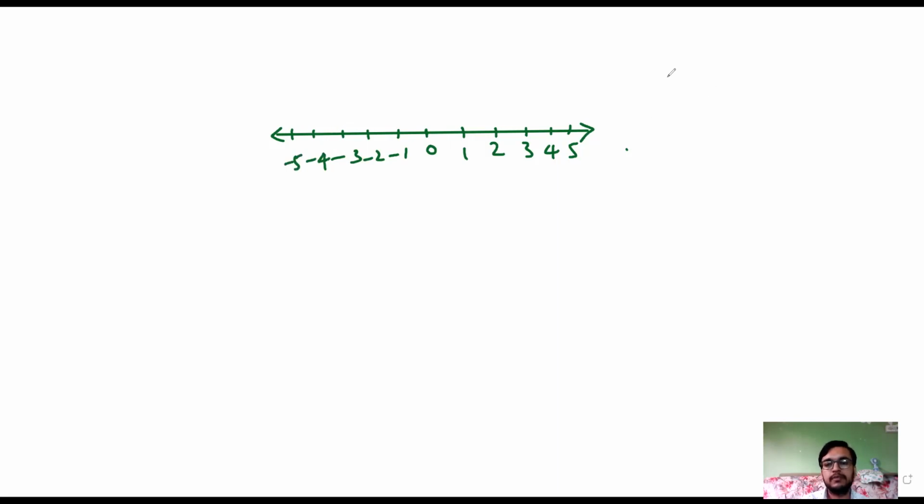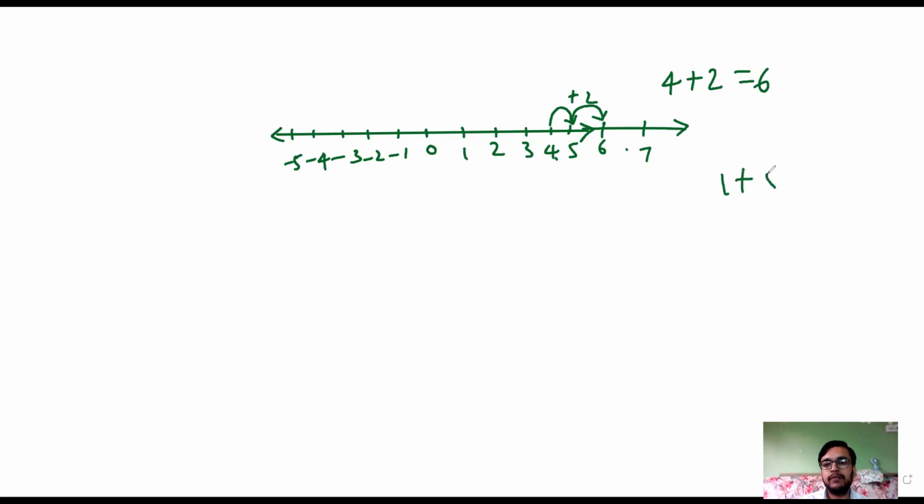Now, if we want to add plus 2, while adding, we move towards the right side. Here we are adding 2, so we move 2 digits, right? Here plus 2 is added, so 4 plus 2, 6, right?